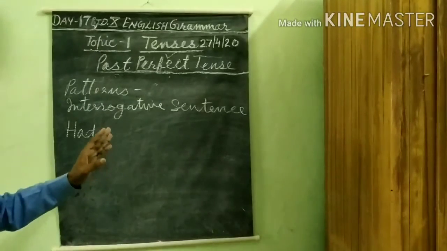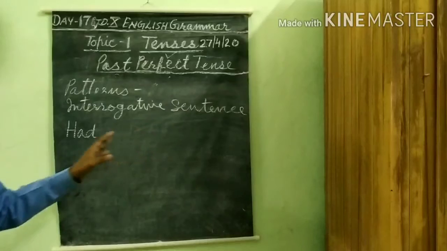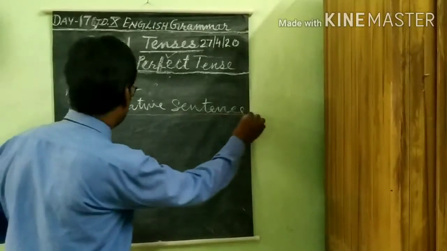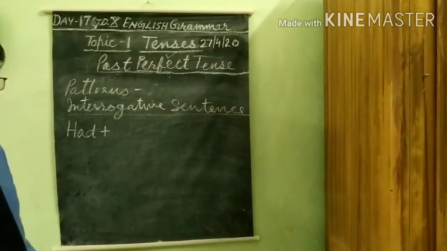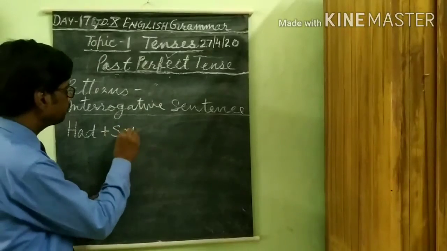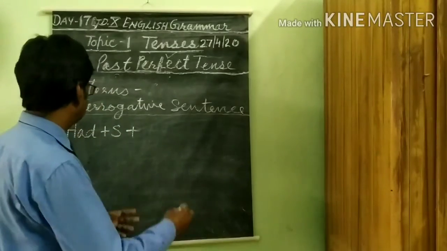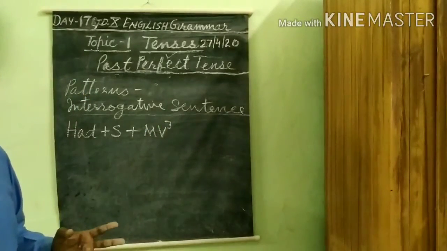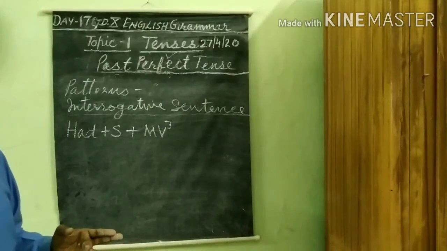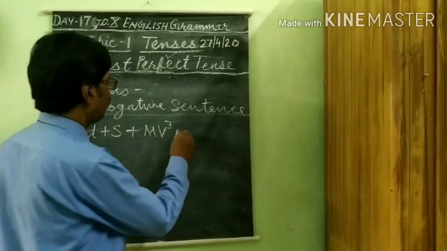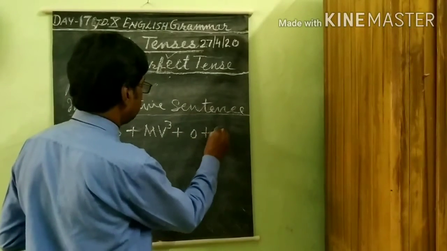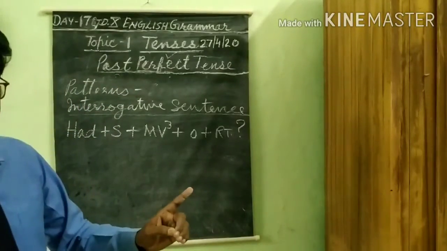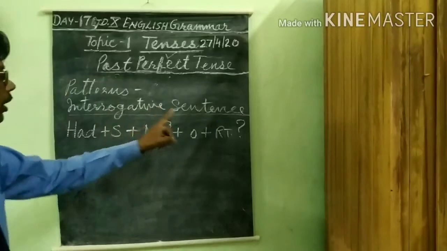Start your interrogative sentence with had if you want to make a question. Then subject, MV3, the third form of the main verb, past participle, object and RT, question mark. Don't forget to put question mark if we are framing questions.